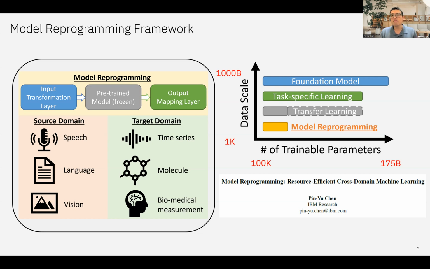So there are a lot of benefits of using this model reprogramming framework. For example, it's very data and parameter efficient. In terms of data scale, it requires a very limited amount of training data to achieve good performance. In terms of parameter efficiency, it is much more efficient to train compared to other machine learning pipelines, because we only need to train those inserted layers. And compared to training foundation models, doing task-specific training or transfer learning, it can be much more parameter efficient.